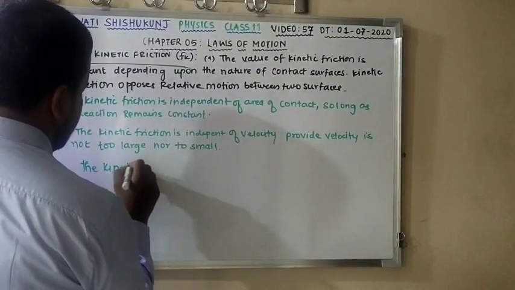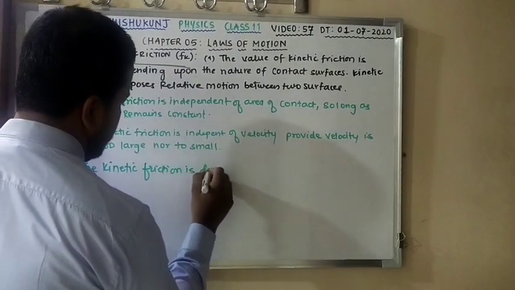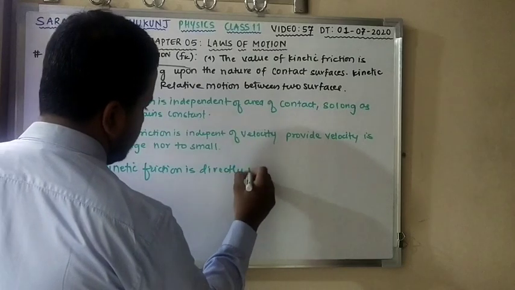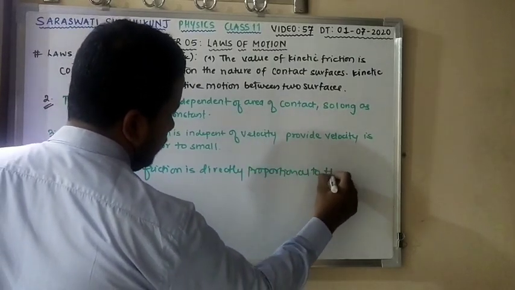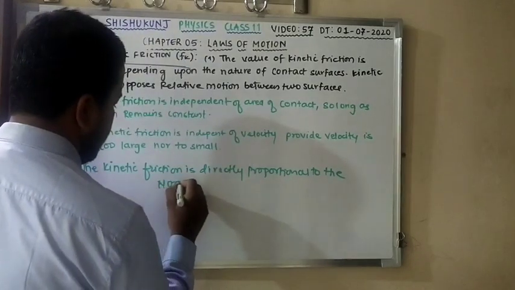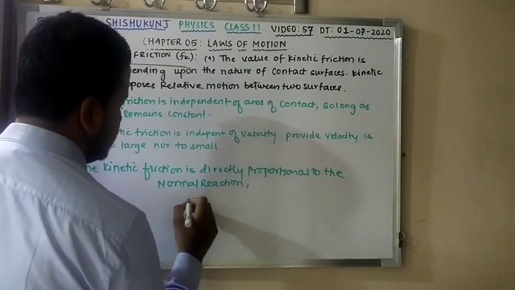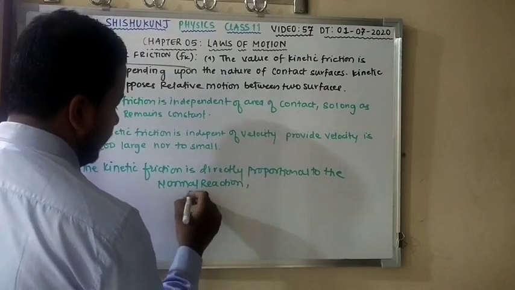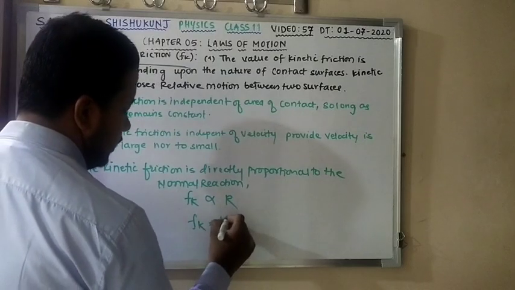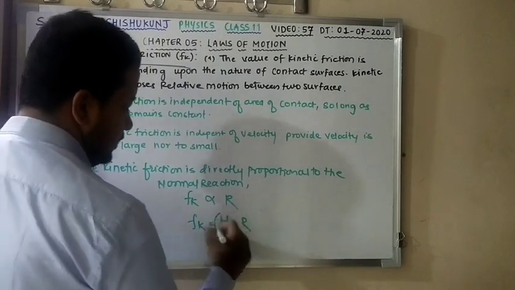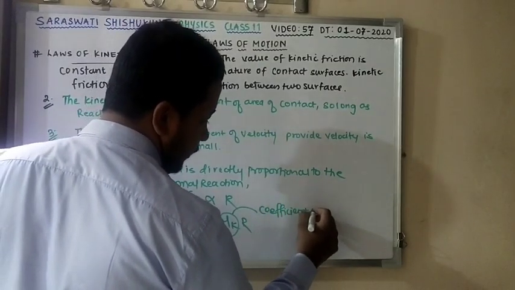The last point: kinetic friction is directly proportional to the normal reaction. Means Fk is directly proportional to normal reaction R, so Fk equals mu k R. This mu k is the coefficient of kinetic friction.